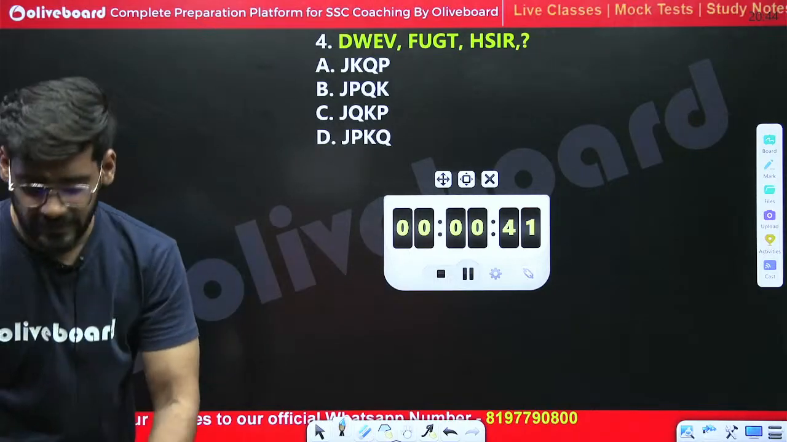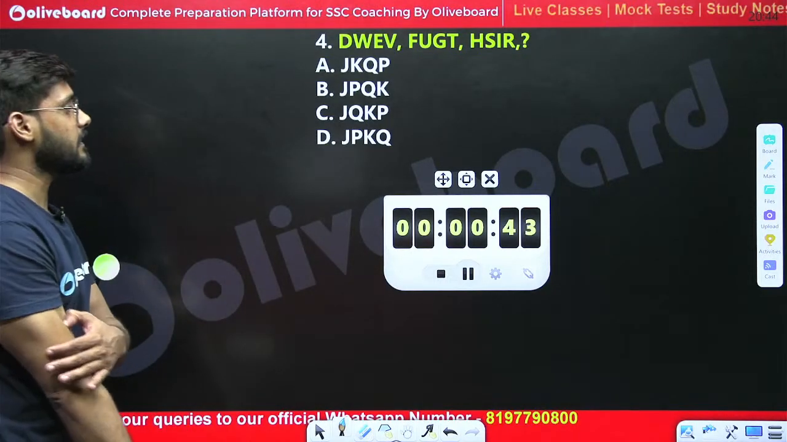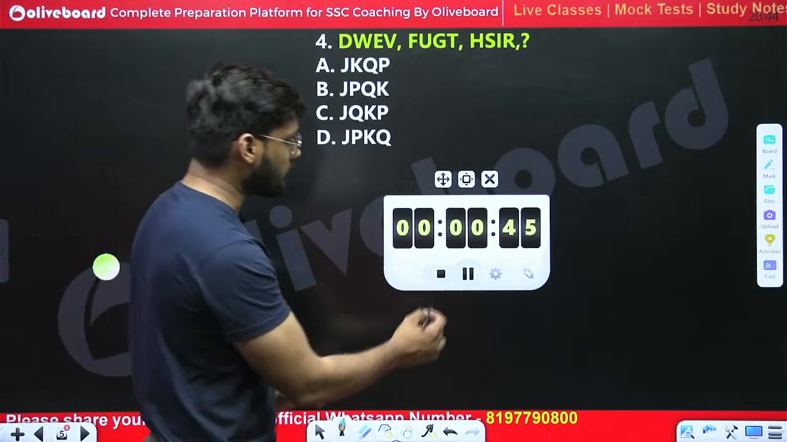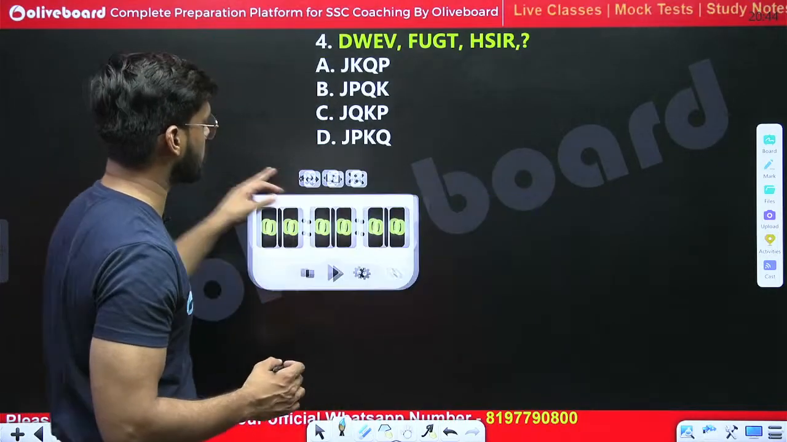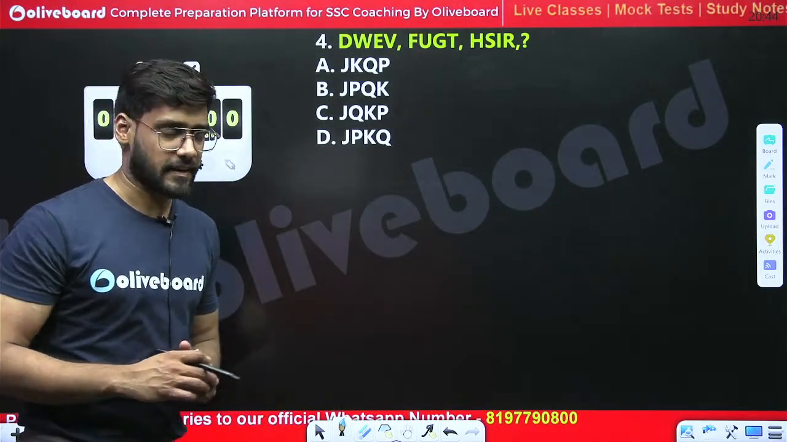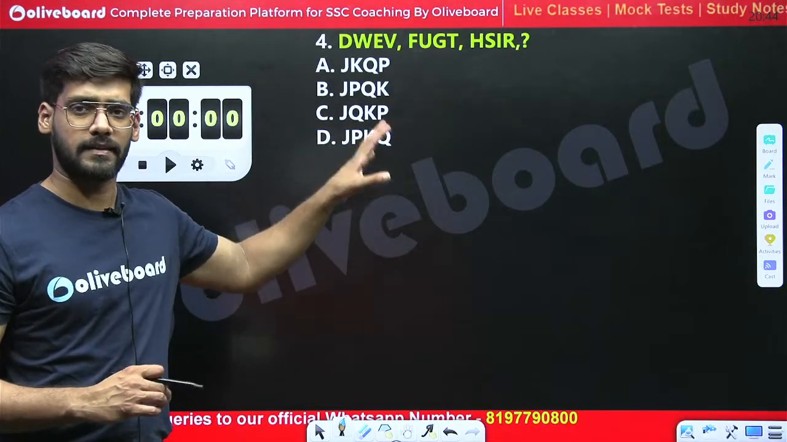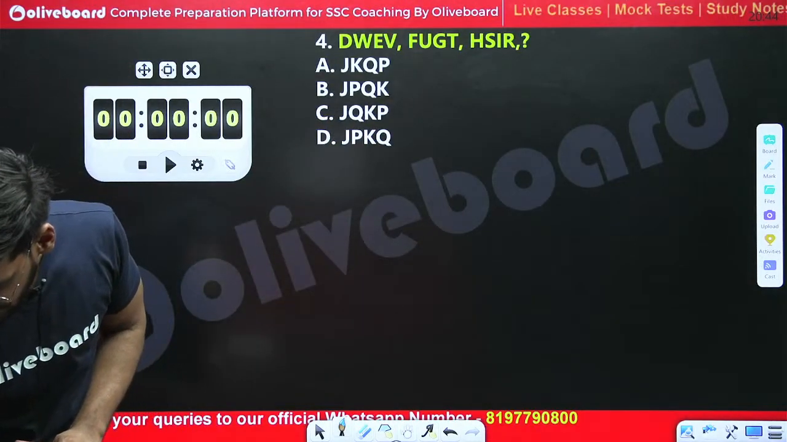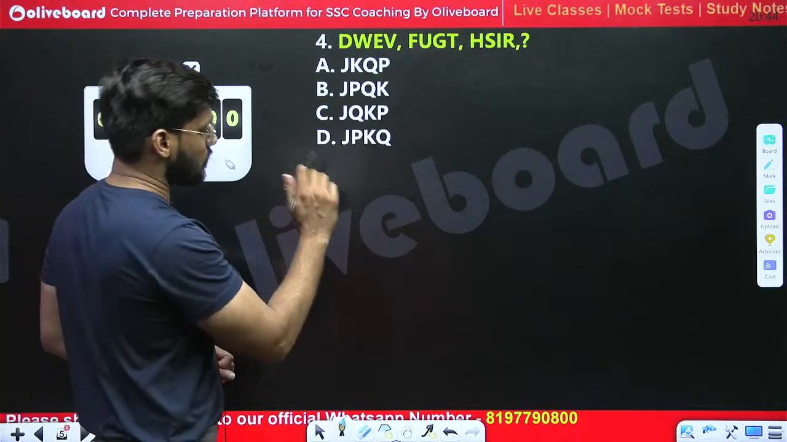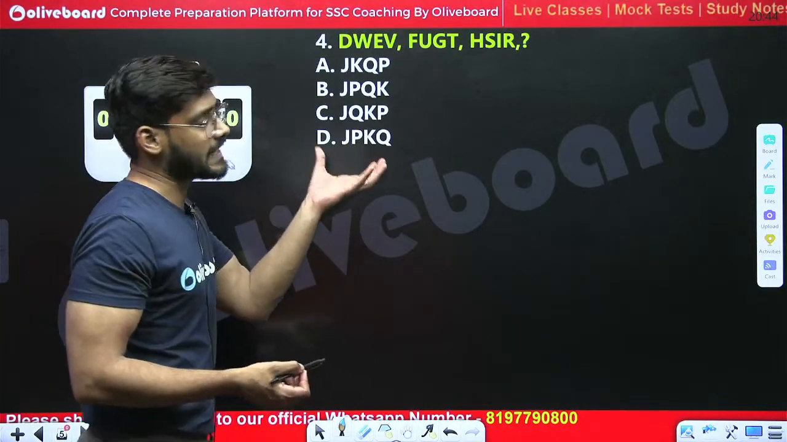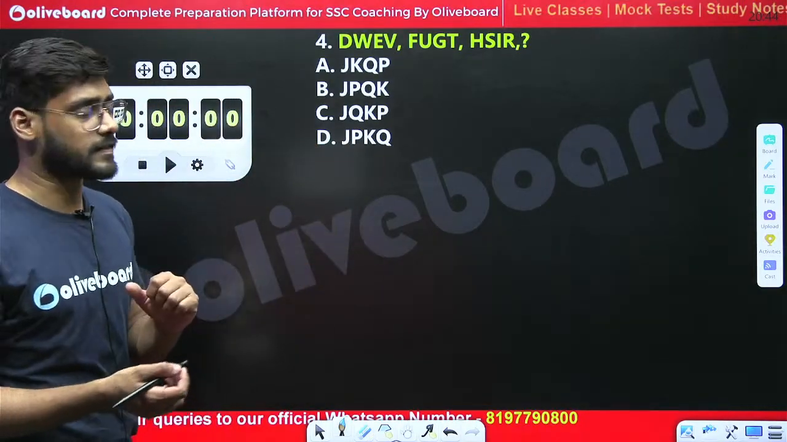Harsha is saying C. Okay, let's see if C is the right answer. 45 seconds are enough to answer any question in SSC CGL, right? Because the question is not of like 1 minute or 2 minutes, it can be easily decoded within a minute. So what is the logic? How do we tackle such kind of question? How to deal with such kind of question?